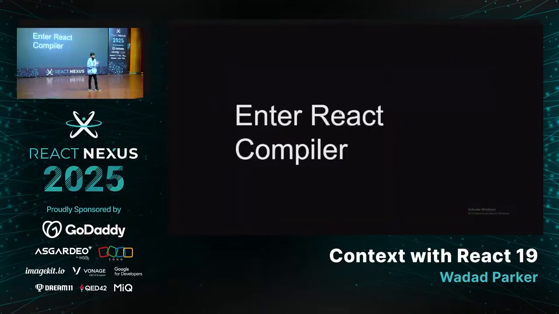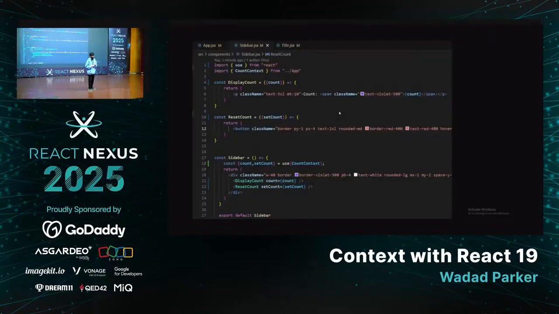Now we come to the React compiler. The React compiler gives a huge boost to context. It's a huge one. I have a simple trick for you. When you have a sidebar, you keep a simple component and consume your context inside that simple component. And then you pass it as props to the components which actually want to use it. So what happens is that since the compiler auto-memoizes all the components, it's not going to re-render that component unless the value has changed.